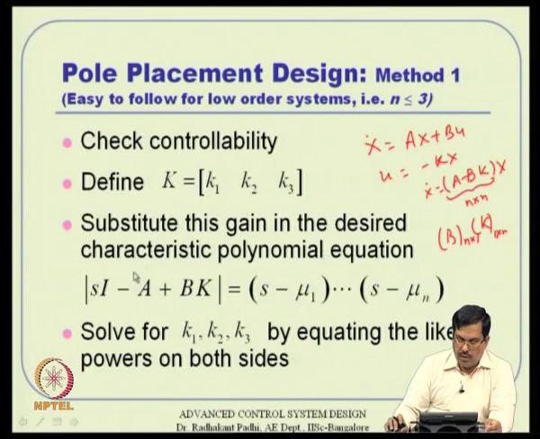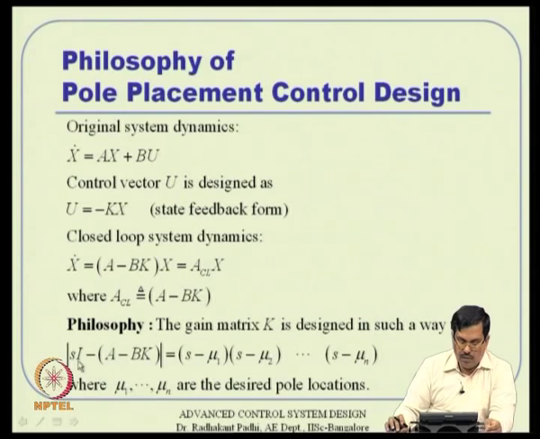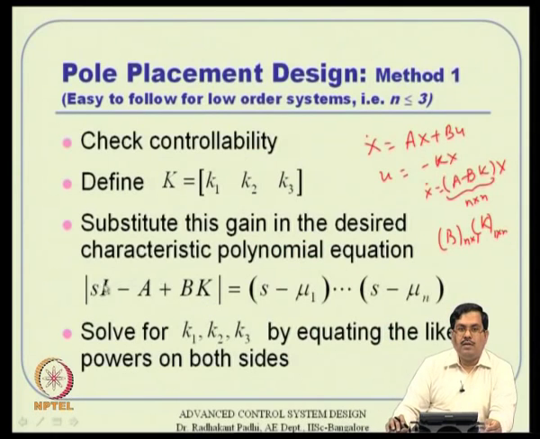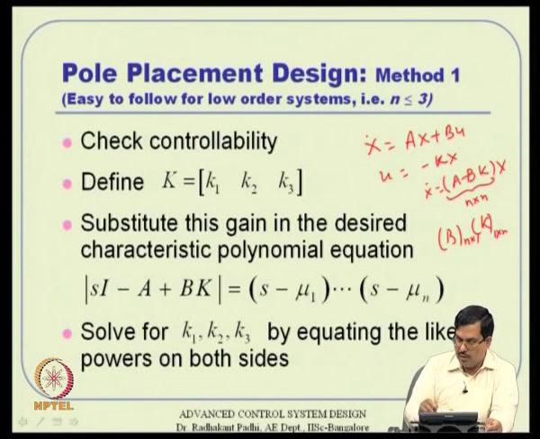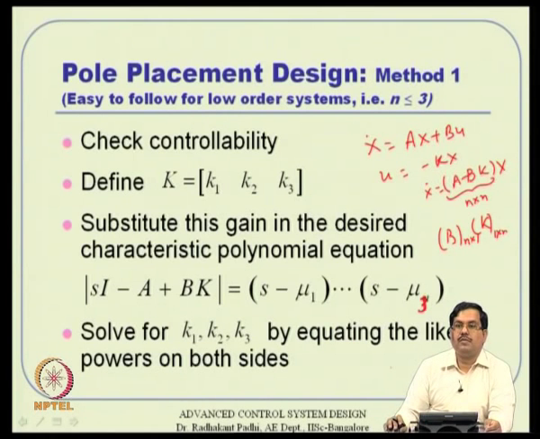And then we substitute that in the formula that we just talked about. This is the left hand side of the characteristic polynomial, that is what you substitute here. So, determinant of sI minus (A plus bk) should be equal to (s minus mu 1) into (s minus mu 2) into (s minus mu 3). You do not have to continue up to n, you have 3 poles only. So, in principle, if it is a third order system, then this has to be 3 basically. Okay. (s minus mu 1) into (s minus mu 2) and (s minus mu 3).